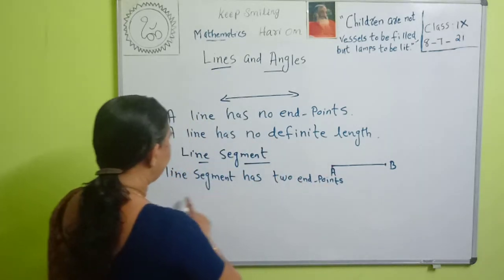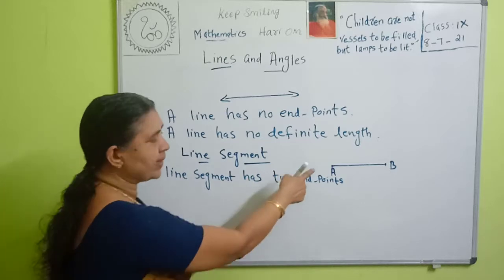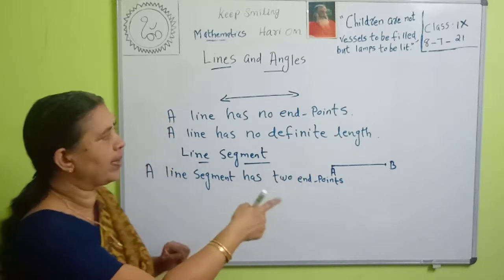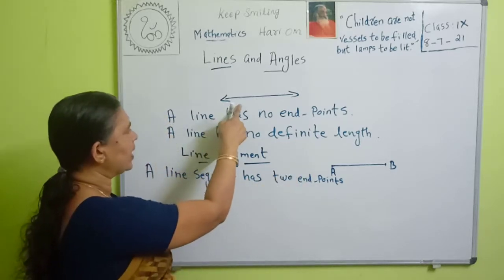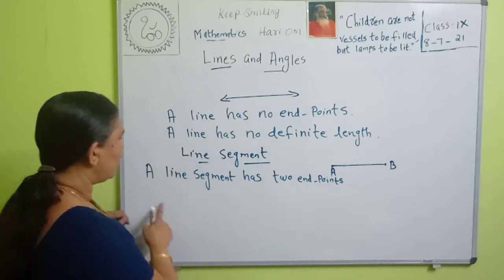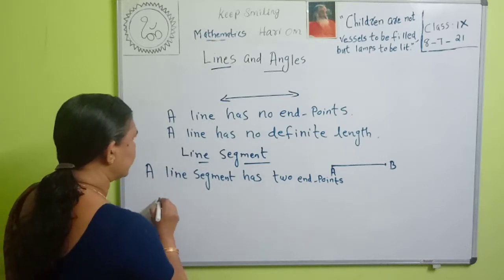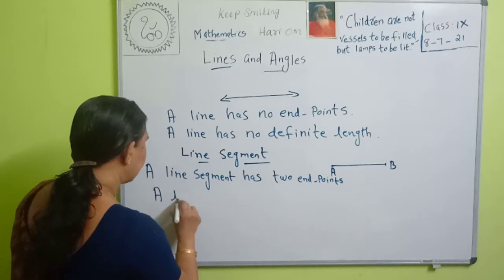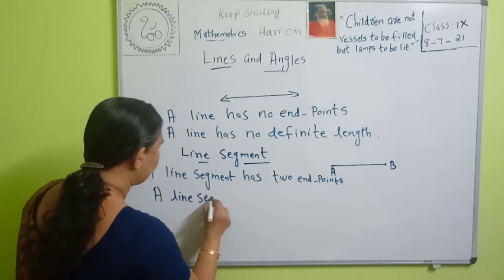We can measure the length of a line segment, but a line has no definite length. A line segment has a definite length.